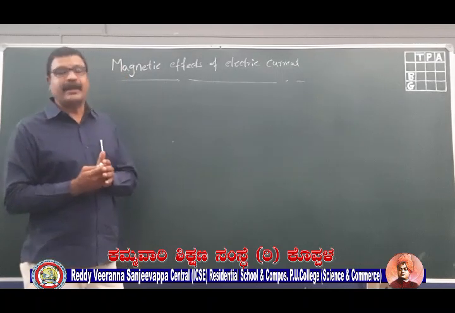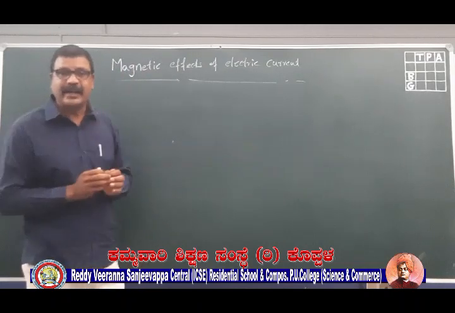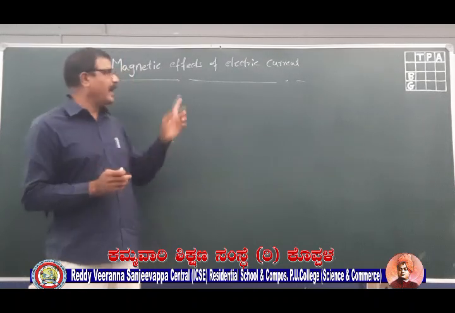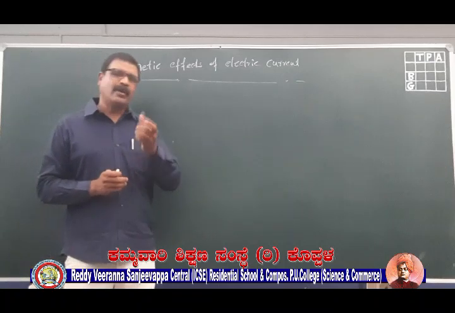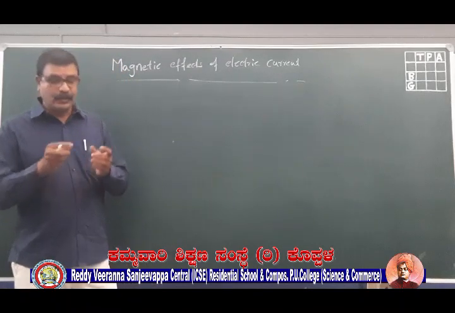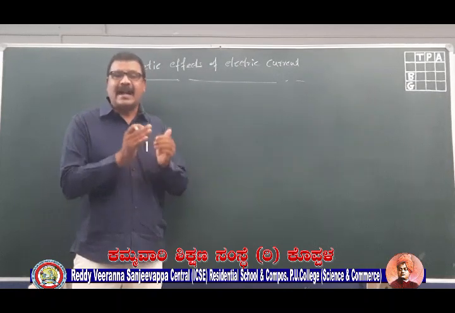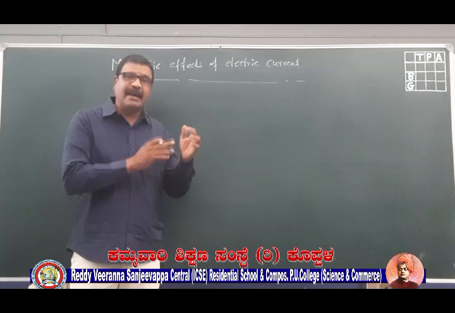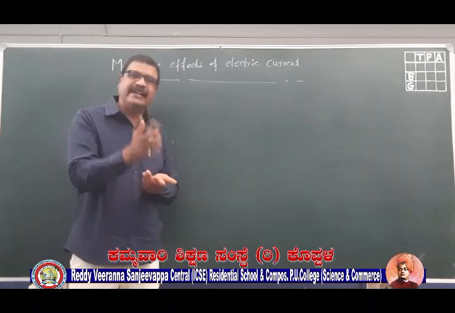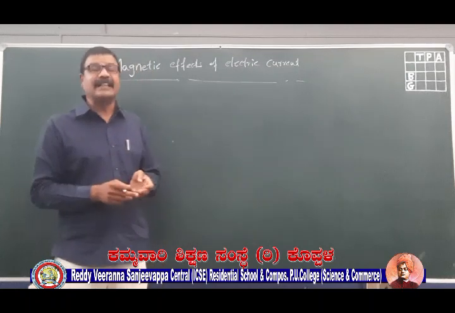The third effect, if you remember, is the magnetic effect of electric current. I told you that whenever electric current passes through a conductor, a magnetic field will be produced around the conductor. This is called the magnetic effect of electric current. How can you detect it? When you place a magnetic needle, you can see a deflection of the needle. That deflection tells us there is a magnetic field around the conductor. So the conductor behaves like a magnet, and that magnet will be called an electromagnet.